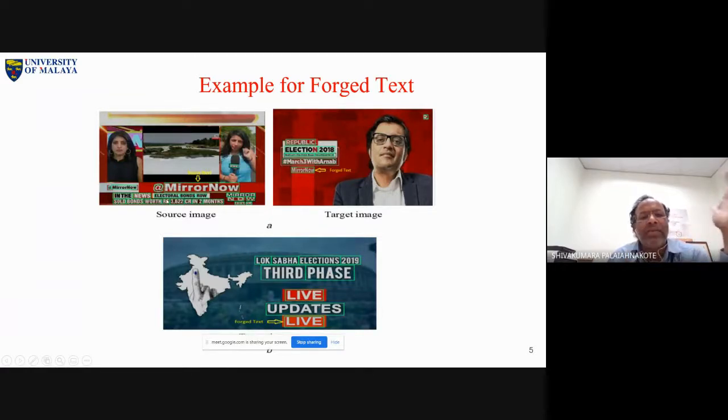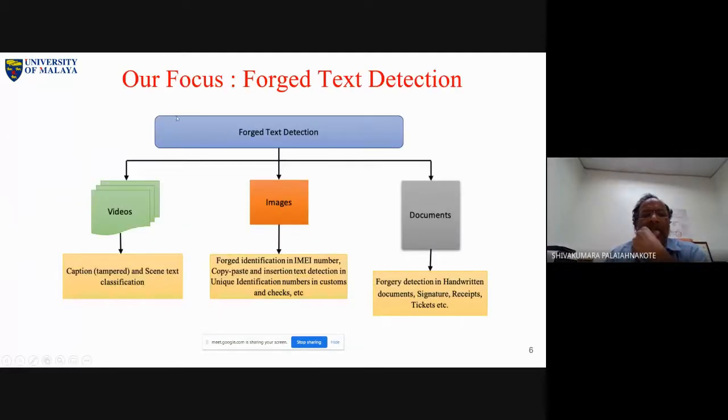So in the case of video, there is caption text and tampered text. My job is just to detect caption text, or separate caption text from scene text. So that is what forged text detection in video is.